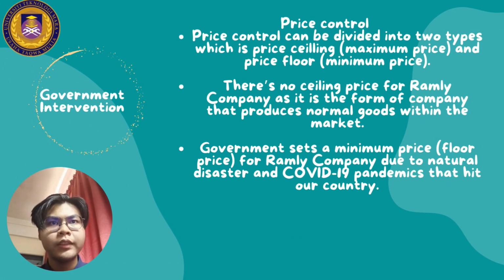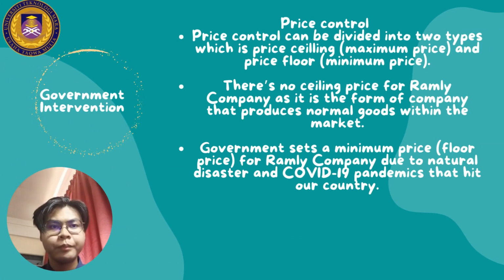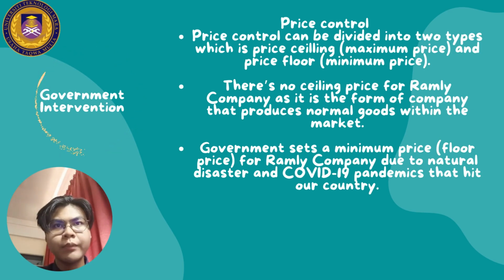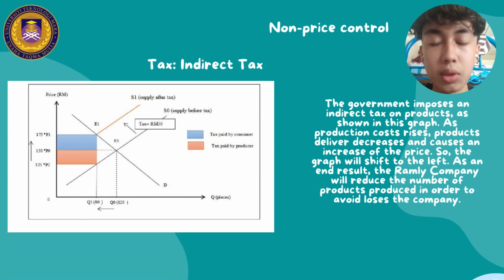Government intervention in Ramly company. Price control. Price control can be divided into two types, which are price ceiling and price floor. There is no price ceiling for Ramly company as it is the form of company that produces normal goods within the market. Government sets a minimum price for Ramly company due to natural disasters and the COVID-19 pandemic that hit our country. Non-price control. Indirect tax.